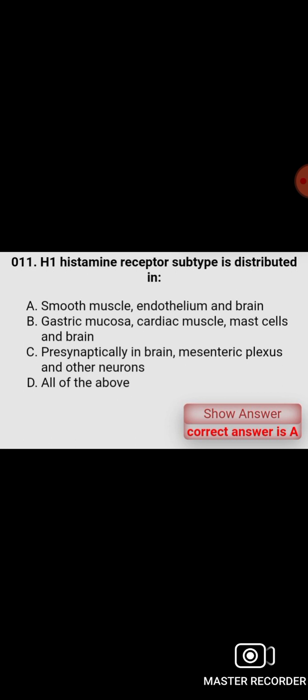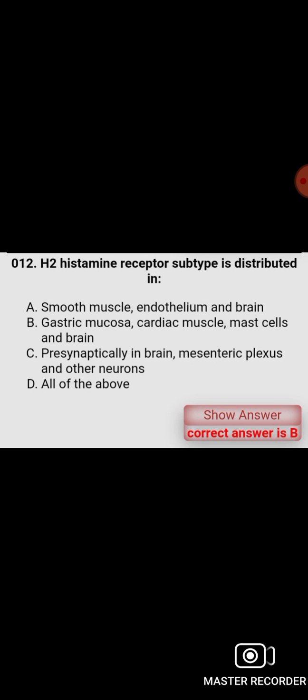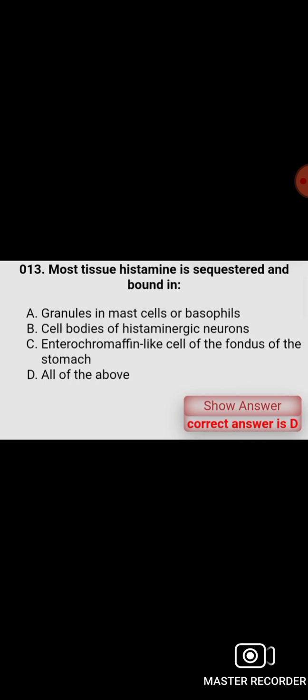H1 histamine receptor subtype is distributed in smooth muscle, endothelium, and brain. H2 histamine receptor subtype is distributed in gastric mucosa, cardiac muscle, and mast cell and brain. Most tissue histamine is sequestered and bound in granules in mast cells or basophils, cell bodies of histaminergic neurons, enterochromaffin-like cell of the fundus of the stomach.